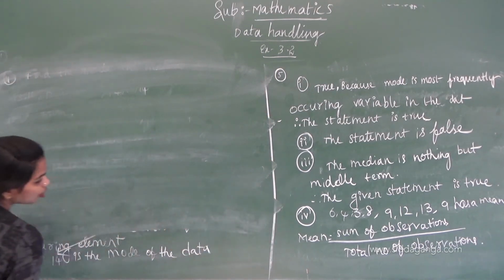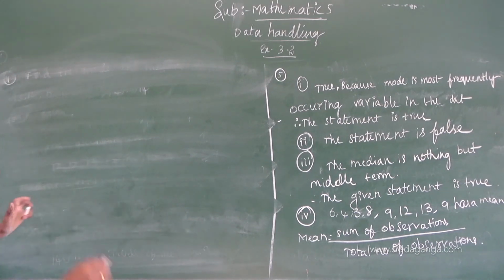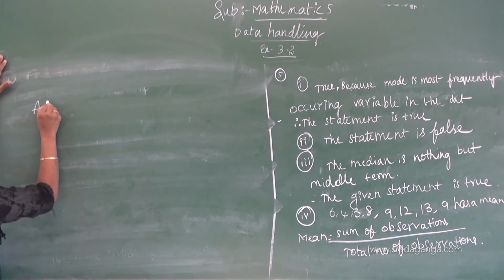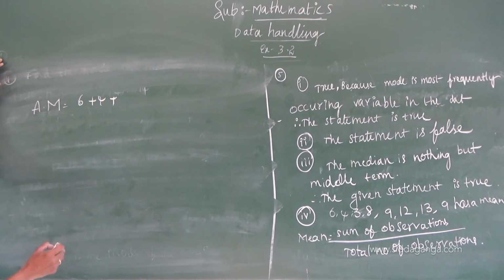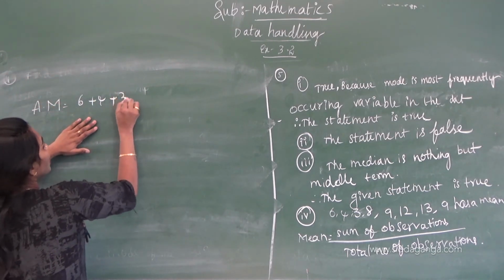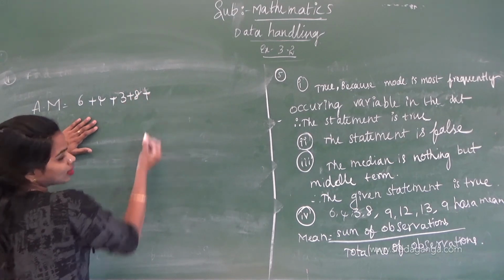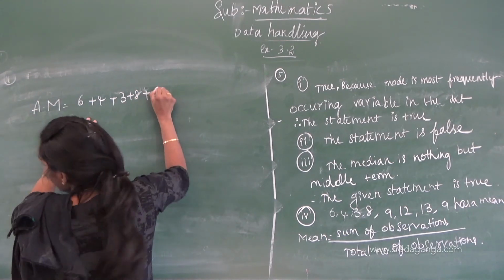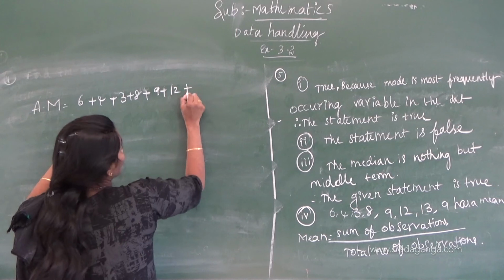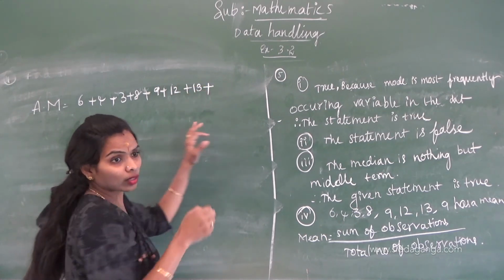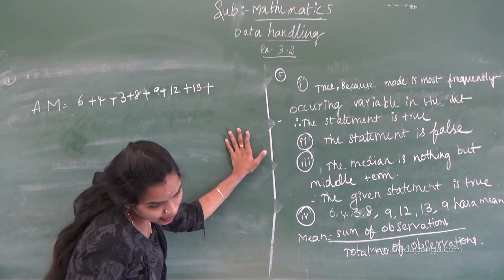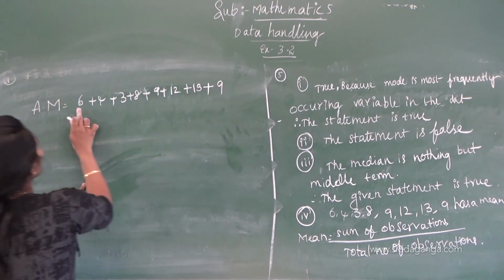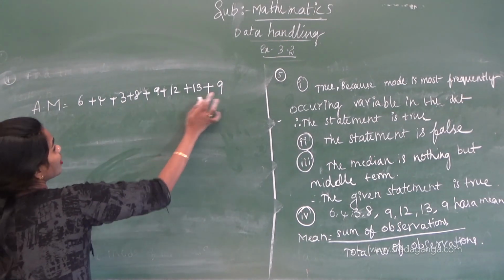Mean equals 6 plus 4 plus 3 plus 8 plus 9 plus 12 plus 13 plus 9, divided by 1, 2, 3, 4, 5, 6, 7, 8.